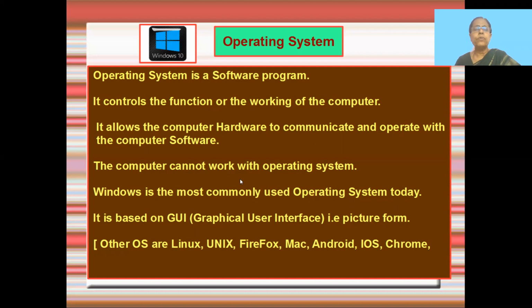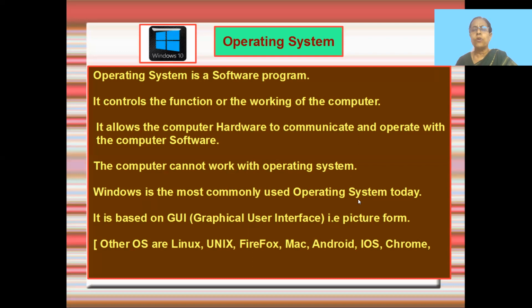Can the computer work without the operating systems? No, it cannot work. I would only have a monitor or a mouse or a keyboard, which would never even show any typing letters because there's no operating system. I wouldn't have been able to create the slides if I didn't have any operating system. So the computer cannot work without the operating system because the operating system is a software that helps the computer to work or function.